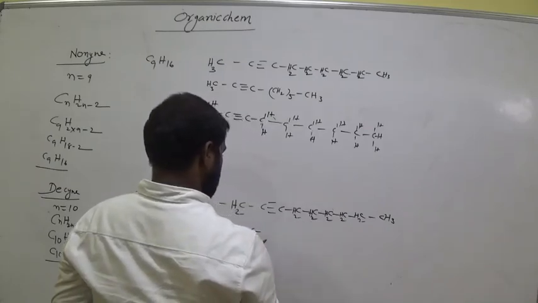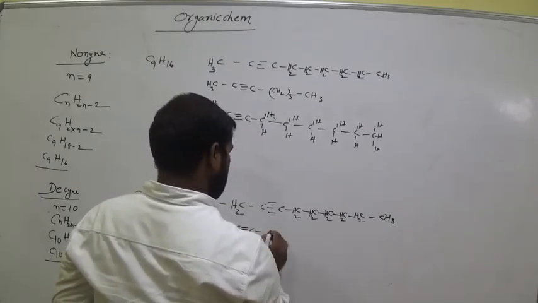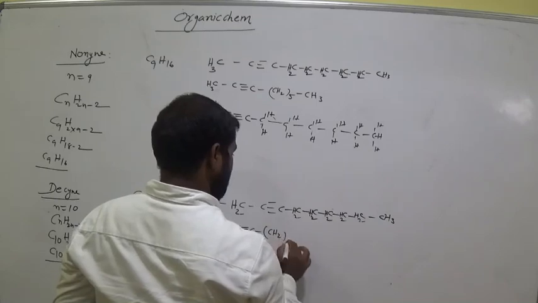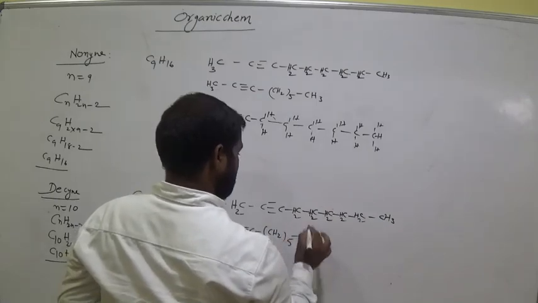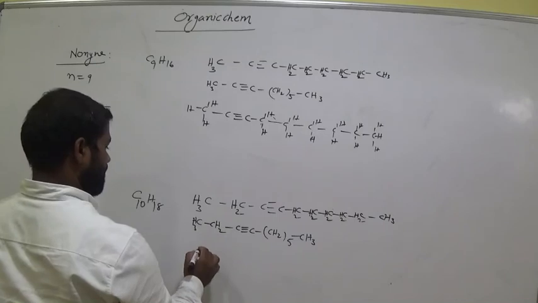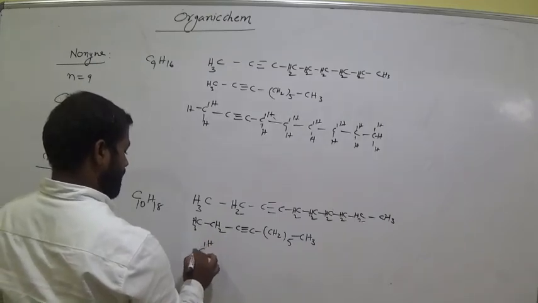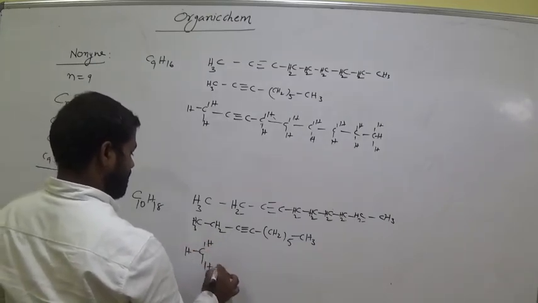So CH2 taken 5 times, then CH3. Okay. Its actual representation is C bond H and H, clear.